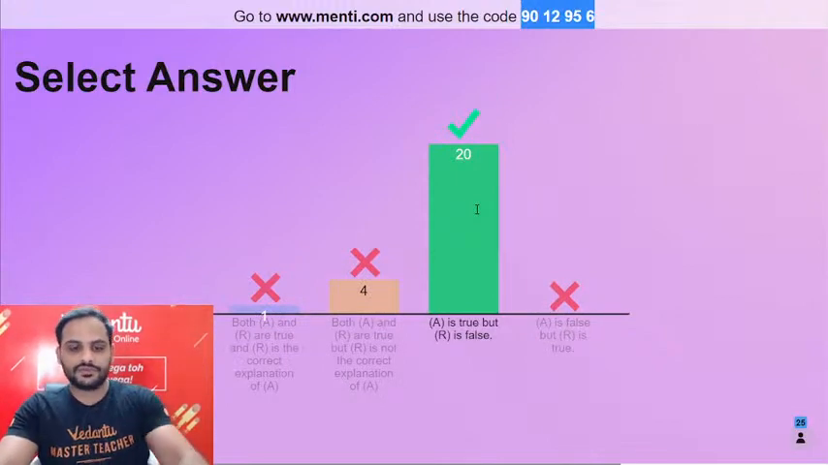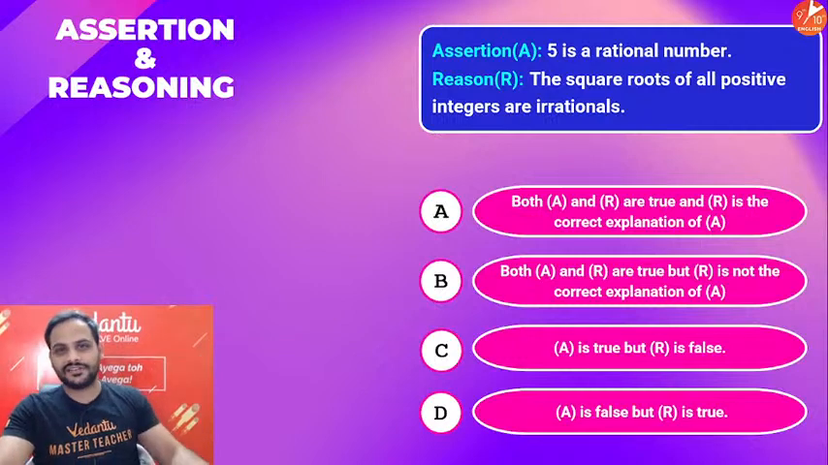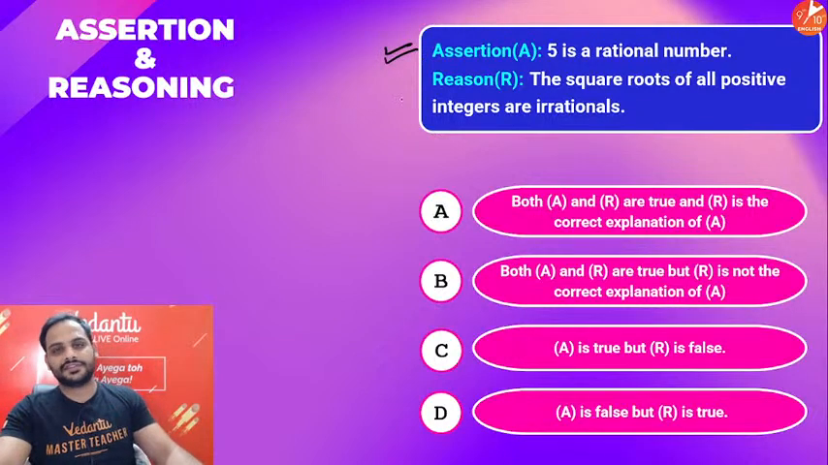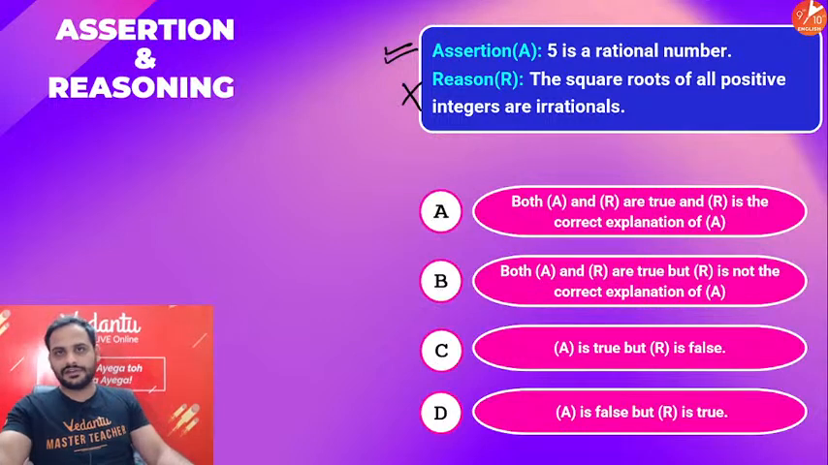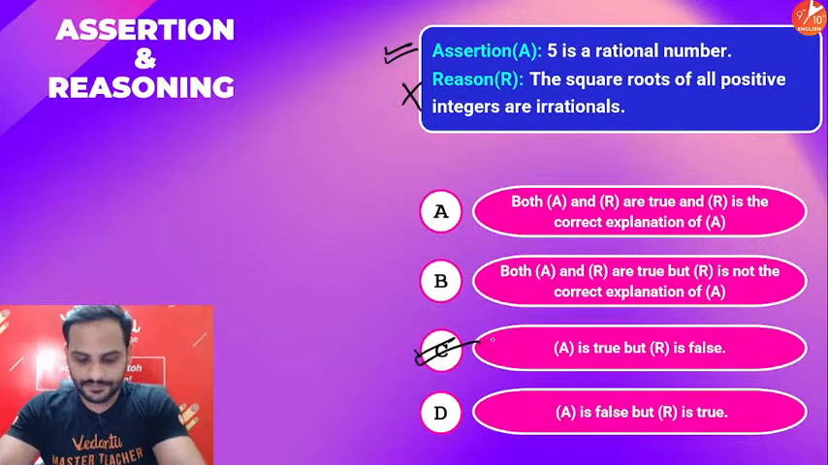Okay children, here I know it is very easy. Assertion is true, 5 is a rational number. Reason is false, because the statement that square root of all positive integers is irrational is false. It may be rational, it may be irrational. Root 4 is what? 2, a rational number. So I will say the reason is false, option C. Done. Simple.